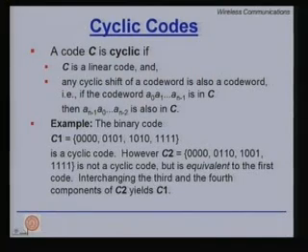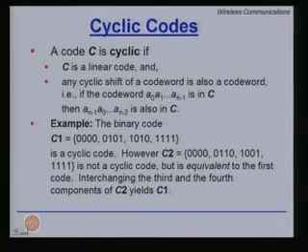So, a code C is cyclic if C is a linear code, and on top of that any cyclic shift of a codeword is also a codeword. That is, if the codeword a0, a1, and so forth up to a(n-1) is in C, then if you do a cyclic shift, that is, you put the last element in front and shift each one by 1, a(n-1), a0, a1, a2 up to a(n-2) is also in C. Any cyclic shift, by 1, by 2, any number of cyclic shifts, will result in another vector which must also be a valid codeword.